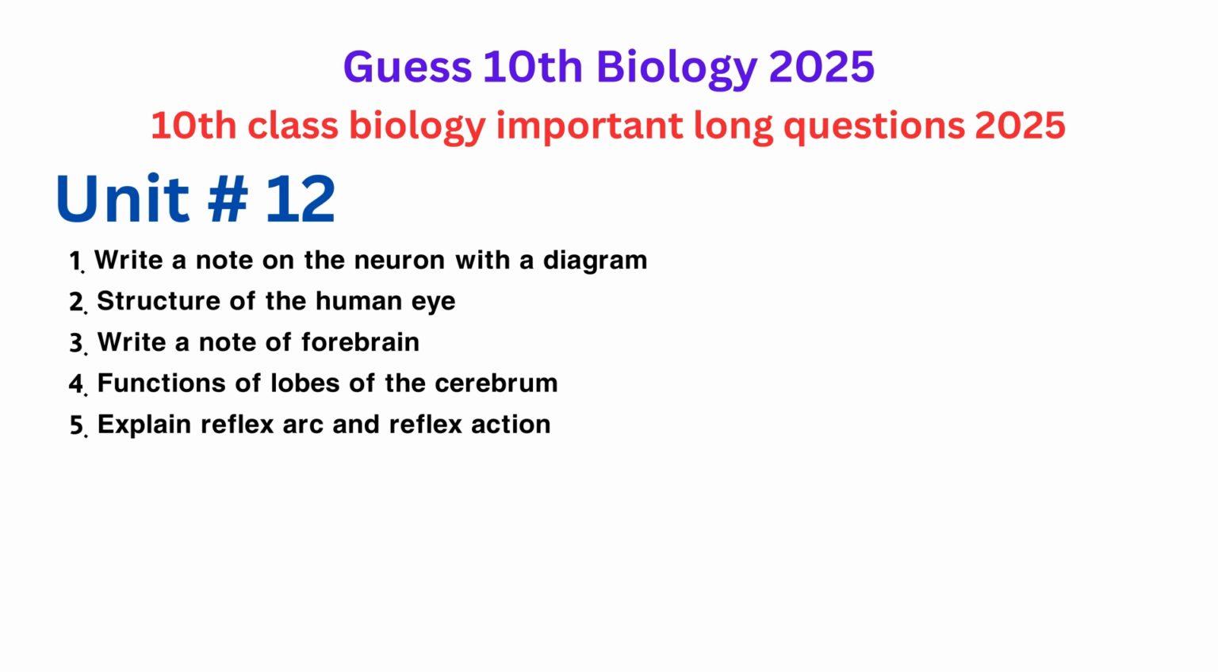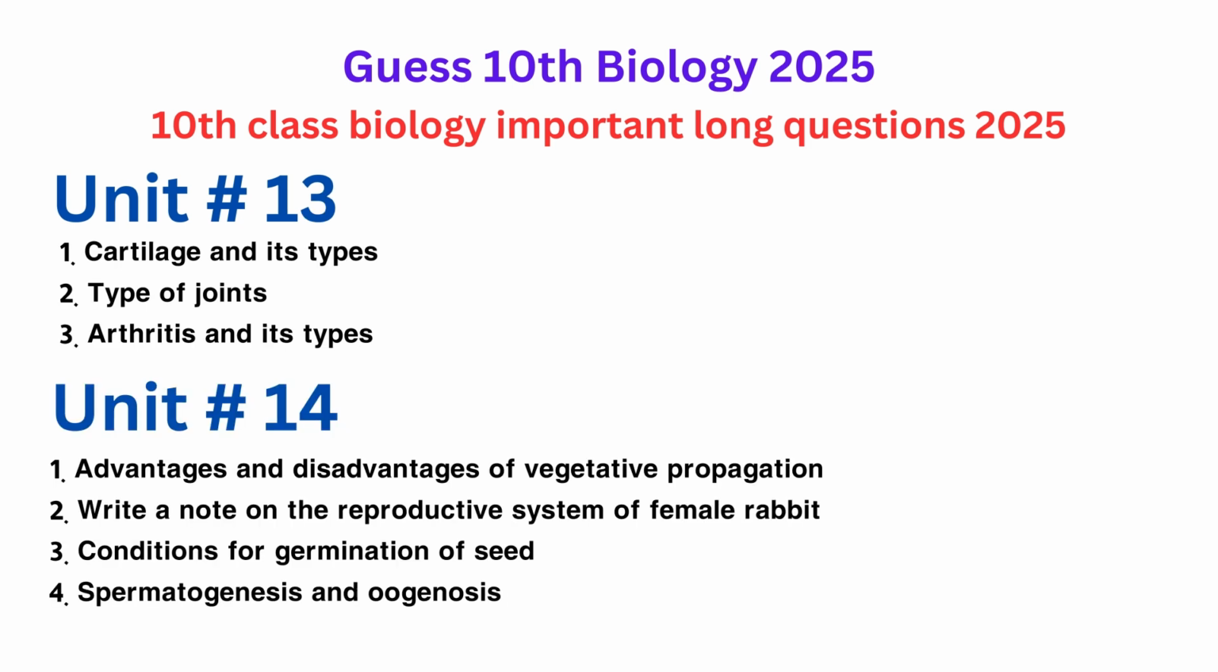Chapter 13, cartilage and its types. Chapter 13, types of joints. Chapter 13, arthritis and its types. Chapter 14, advantages and disadvantages of vegetative propagation. Chapter 14, write a note on the reproductive system of a female rabbit.